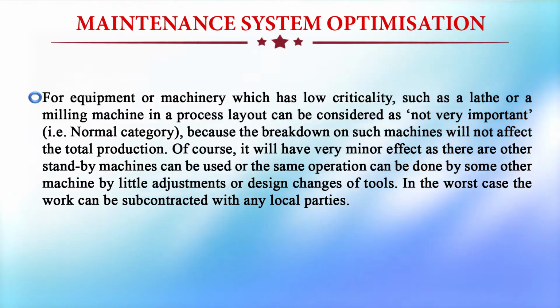Of course, it will have a very minor effect, as other standby machines can be used, or the same operation can be done by some other machines with little adjustments or design changes of tools. In the worst case, the work can be subcontracted to local parties or local ancillaries. So for such machines, one could go for breakdown maintenance even.